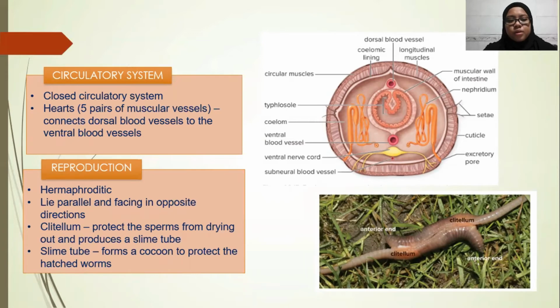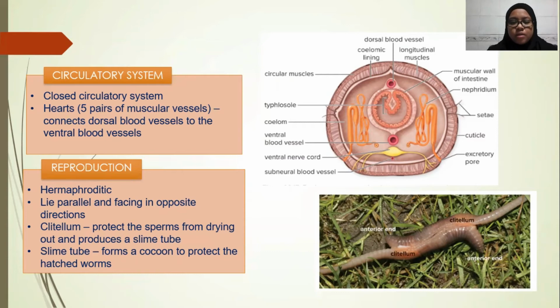Earthworm reproduction. Earthworms are hermaphroditic. During mating, two worms lie parallel and facing in opposite directions. They fuse at the mid-body segment called the clitellum and secrete mucus to protect the sperm from drying out as they pass between the worms. After they separate, the clitellum will produce a slime tube which moves along over the anterior end by muscular contraction.